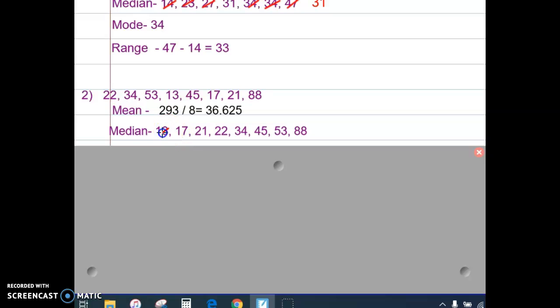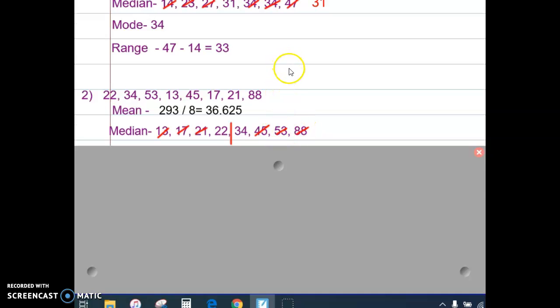Now we're going to cross out your lowest value and your highest, your next lowest, your next highest, your next lowest, your next highest. Now the problem is there's 2 numbers in the middle. So the median is not 22 and it is not 34. The median is the number that comes right between those 2. I want you to pause your video, cross out these numbers, and draw a line between 22 and 34. The median is the number that would come between those 2.